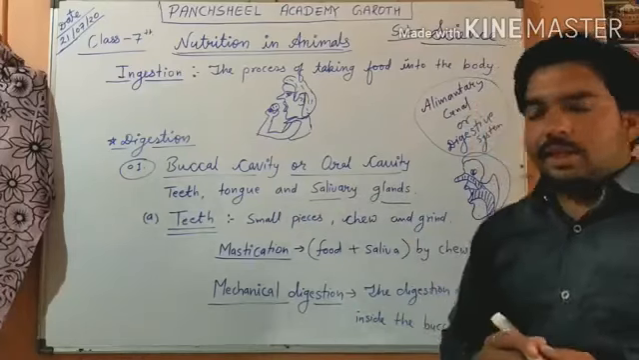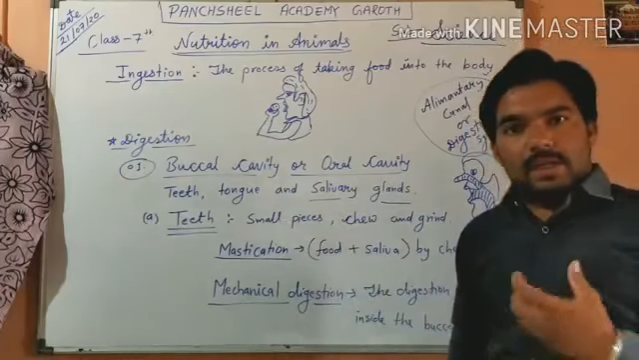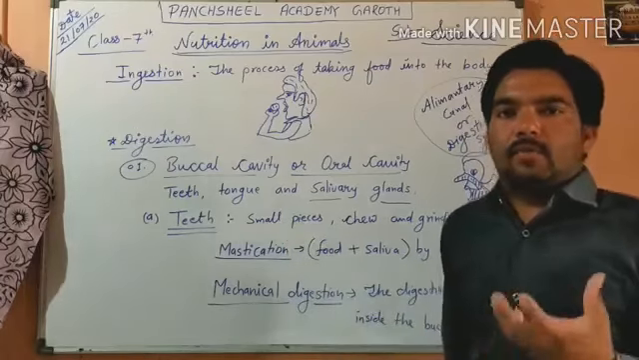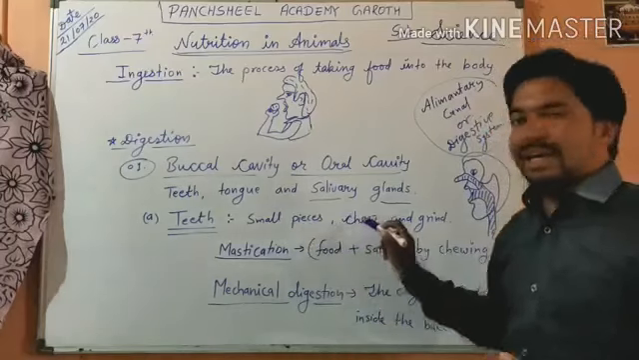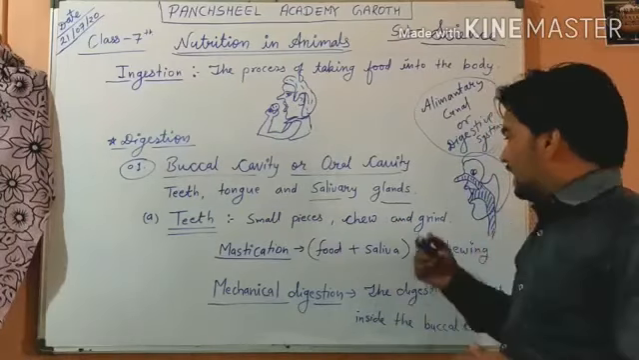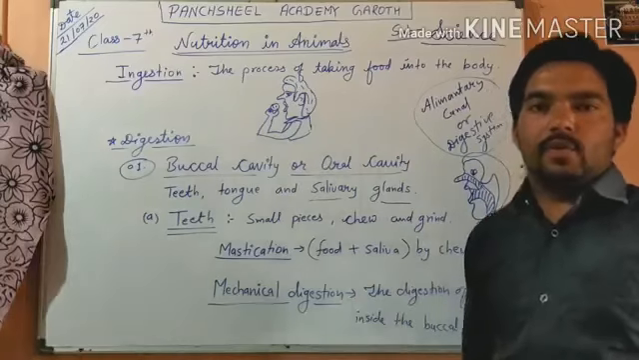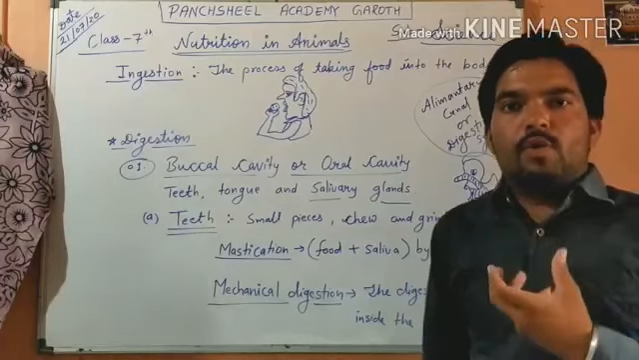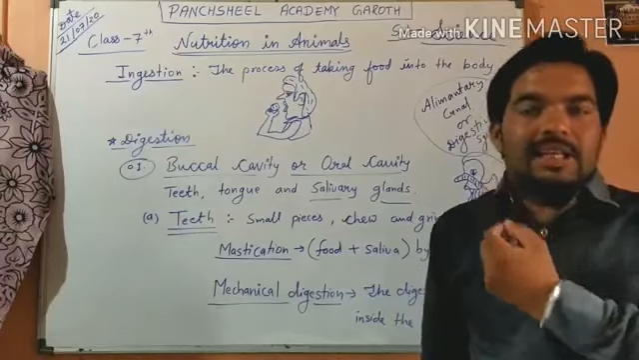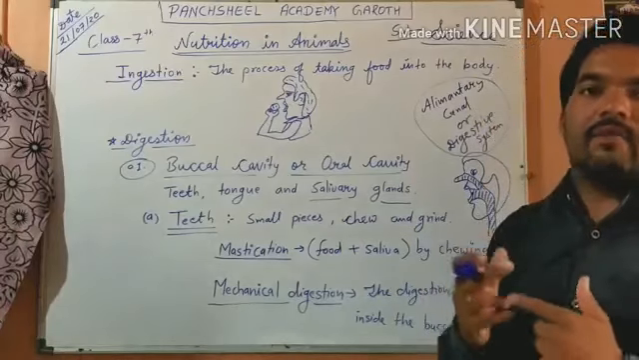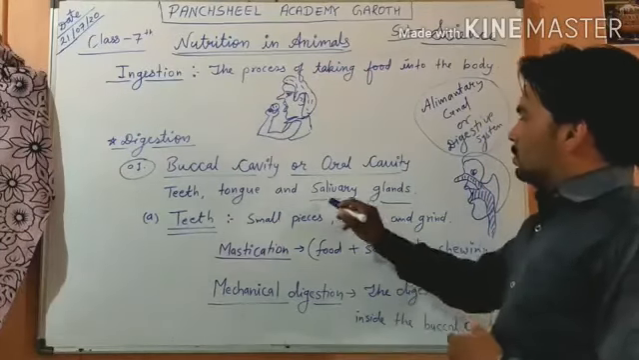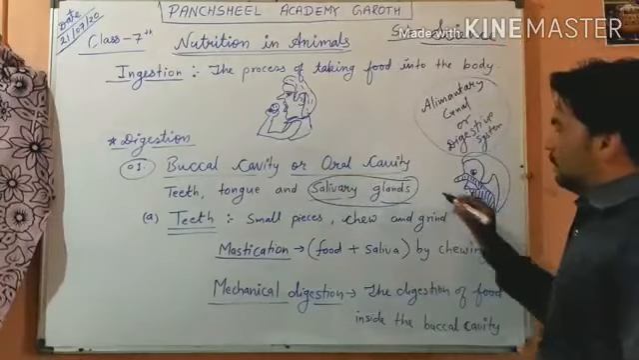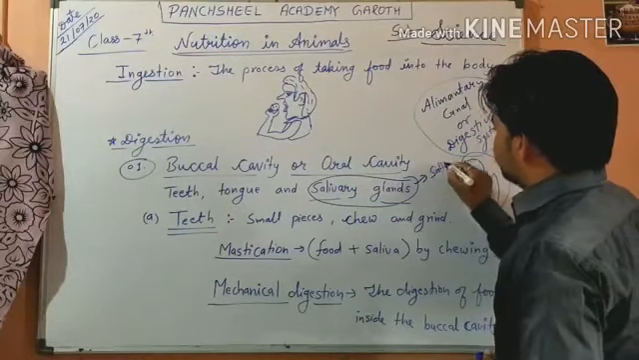Teeth help us to break food into small pieces. We chew the food and grind it into small pieces with the help of teeth. The tongue helps adjust the food between the teeth, and it also mixes the saliva with the food. The salivary glands in the buccal cavity secrete saliva.